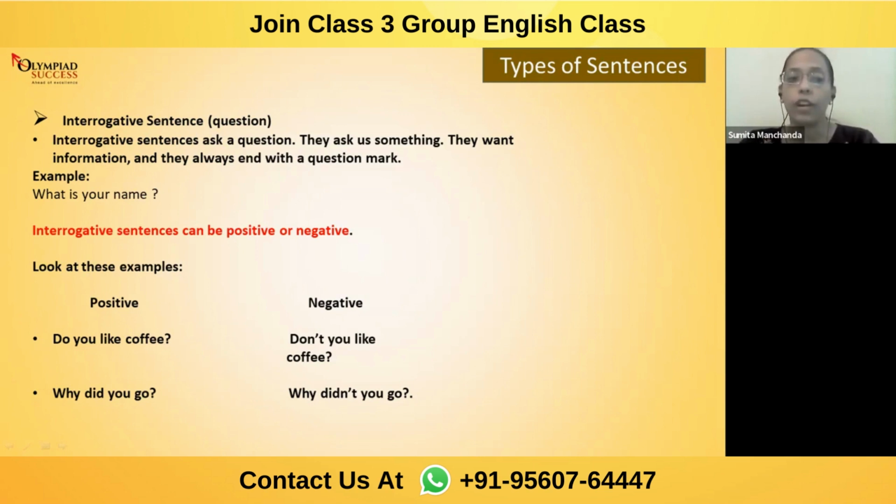When I say, "Why did you go?" there is no not, don't, didn't, can't, won't, cannot, nothing as such which helps you to understand this is negative. So this is a positive sentence. But when I say, "Why didn't you go?" again, this is a negative and this is a question.